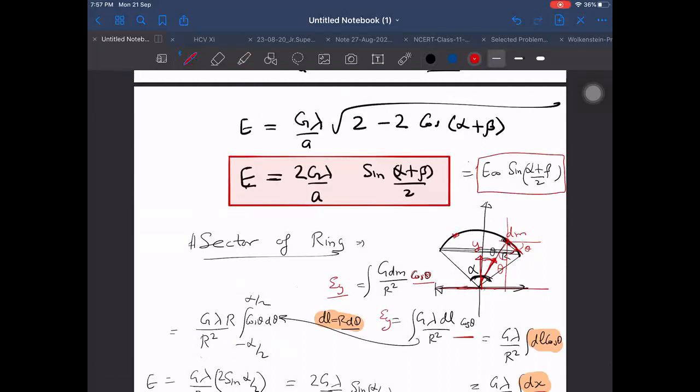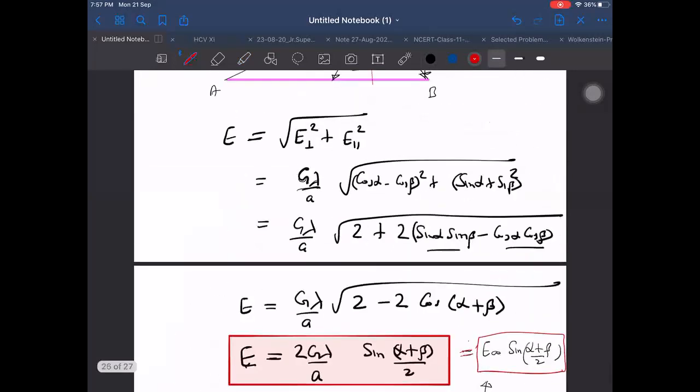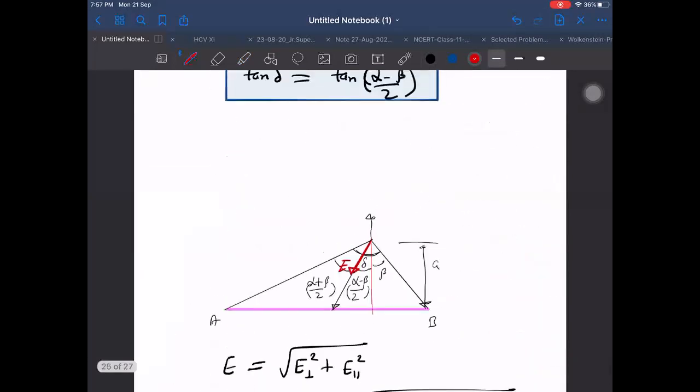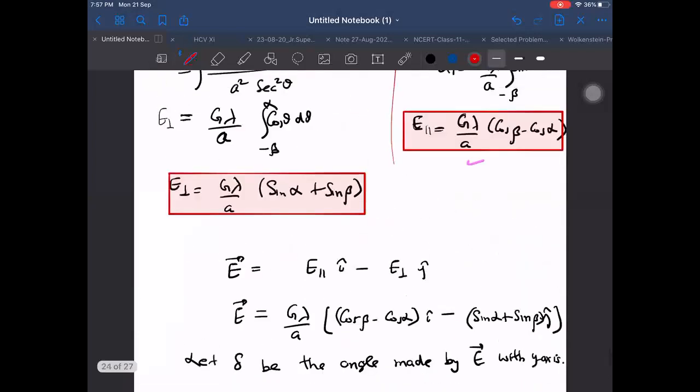Okay, no problem. But are you understanding this or not? Sir, you just focus on understanding. Yes, sir. E infinity into sine of (alpha plus beta) by 2. Same way, before this also I recommend you to write in those terms. You write it as E infinity into (sine alpha plus sine beta), and the other one as E infinity into (cos beta minus cos alpha). In these cases we get a factor of 2.